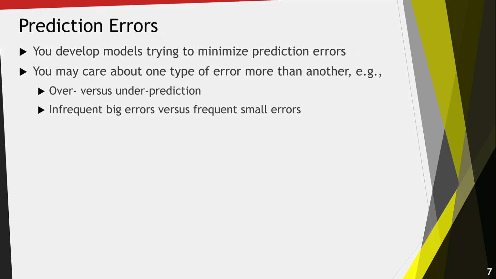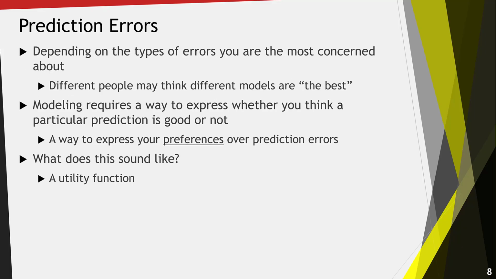So through the modeling process, you're going to develop models with an effort to minimize prediction errors. But this is complicated by the fact that you might care about one type of error more than another. Just like the examples I just showed you, sometimes you might care more about over versus under prediction. Alternatively, you might care whether or not your model makes infrequent but very large errors versus very frequent but small errors. And what this means is different people who have different preferences over the types of prediction errors models make may have different preferences over which model they think is the best.